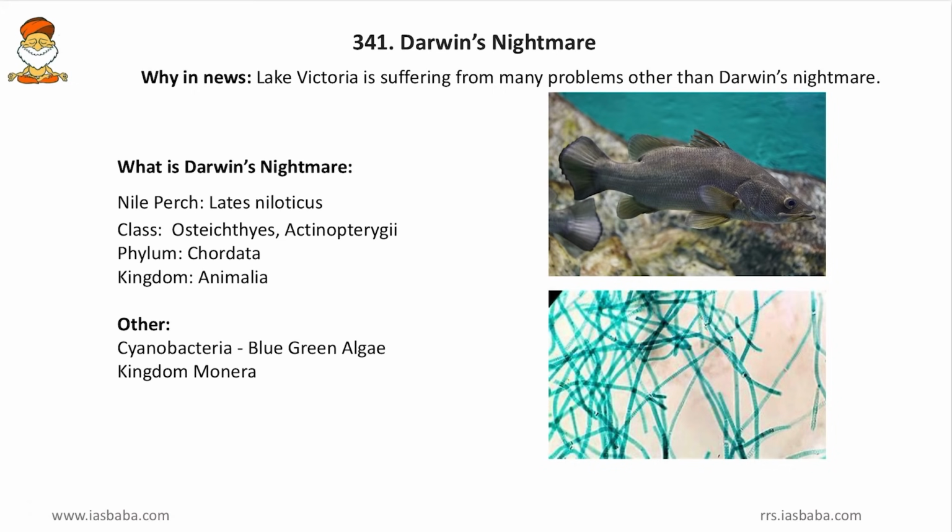Friends, why was it in news? Because Lake Victoria is suffering from many problems other than Darwin's Nightmare. So, in other words, Lake Victoria is already suffering from Darwin's Nightmare. So, what is this Darwin's Nightmare? This is a fish called Nile perch.